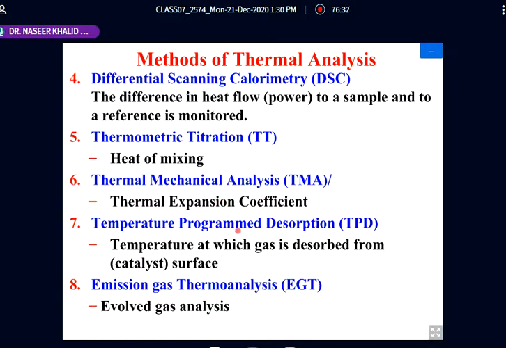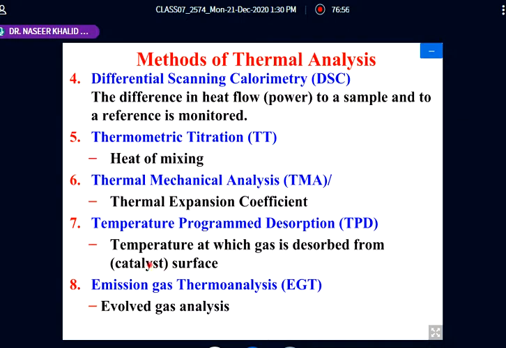Then there is another one, temperature programmed desorption. If, for example, we change the temperature, the adsorbed gases on the surface are desorbed. This is especially used in catalysis.